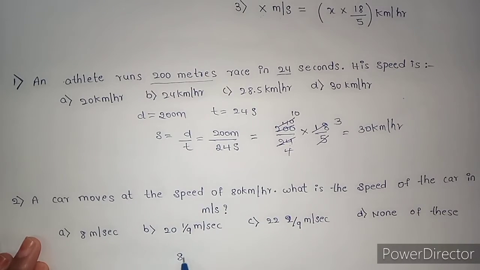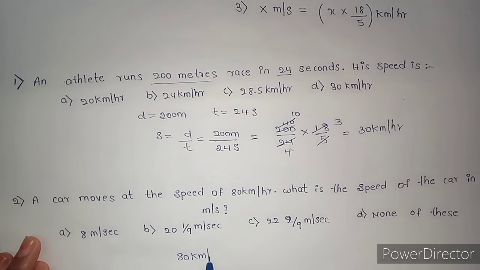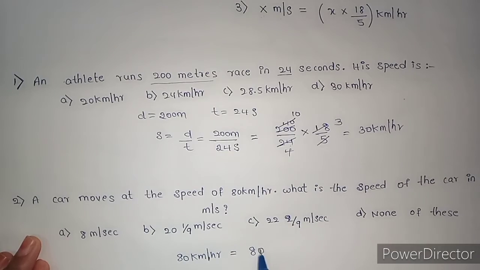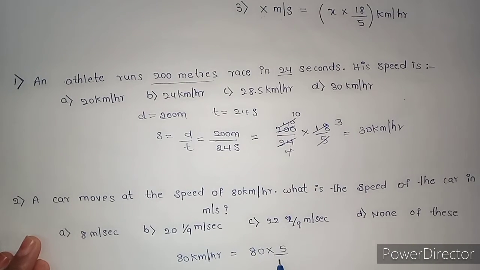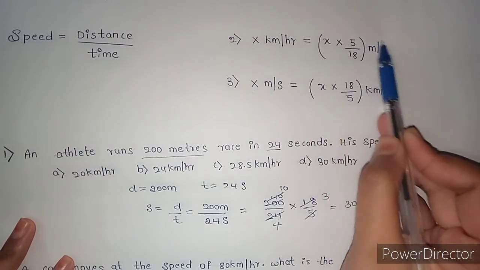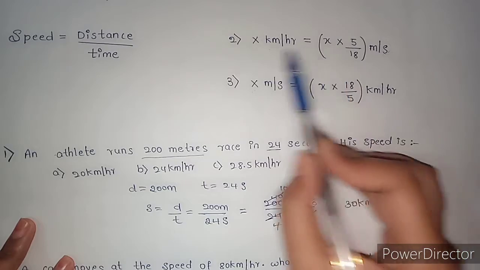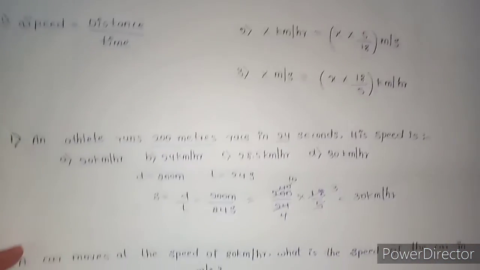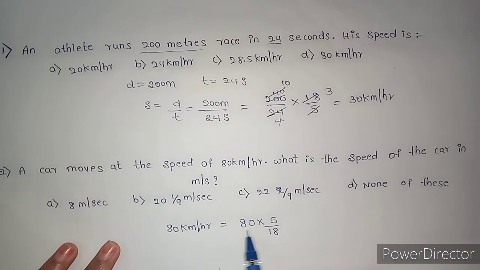So to convert 80 kilometer per hour to meter per second, we have the formula 80 into 5 by 18. As I told you, x kilometer per hour to meter per second, just multiply that x by 5 by 18. Here x is 80, right?